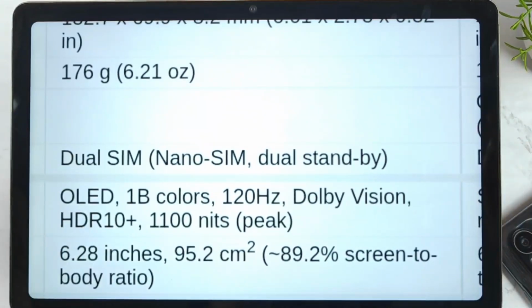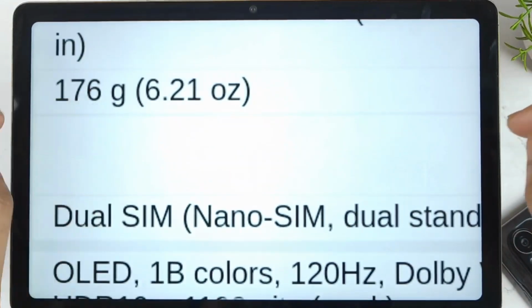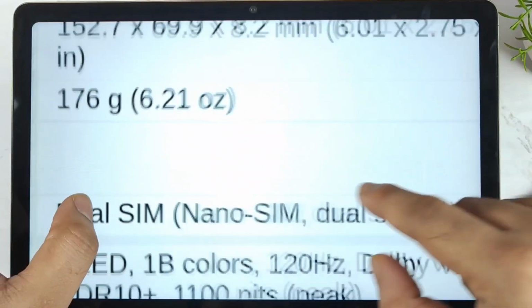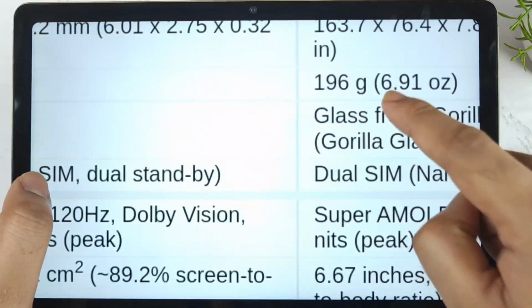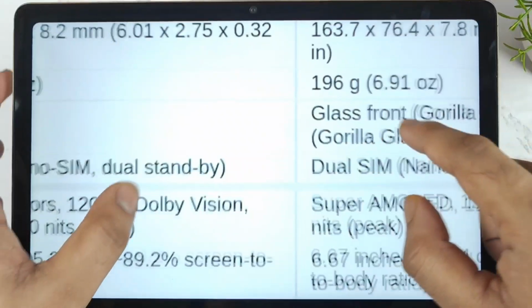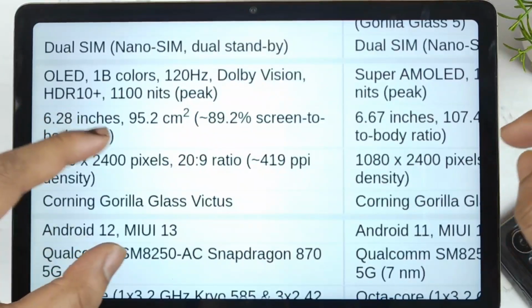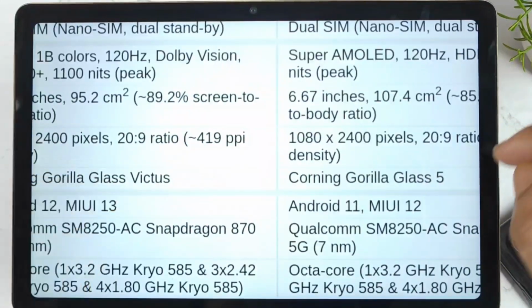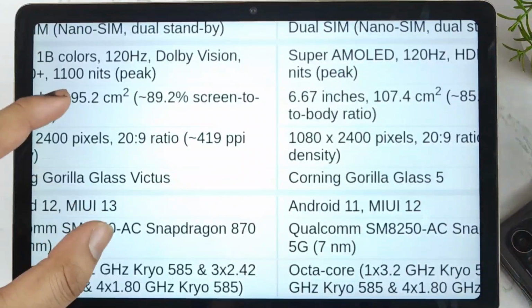Because of this small screen size, the weight of the phone also comes very low, which is about 176 grams when compared with 196 grams. So there is a 176 and 196 grams difference between these both phones. And there's Gorilla Glass Victus protection and Gorilla Glass 5 protection.